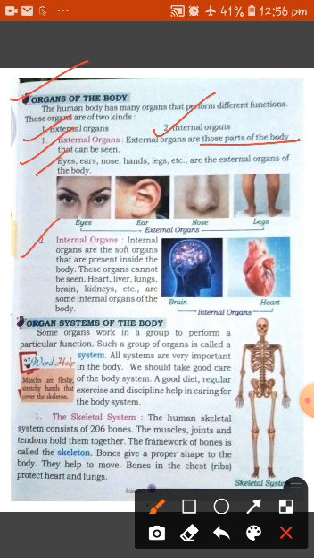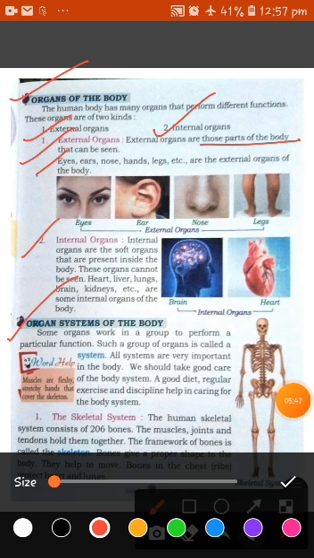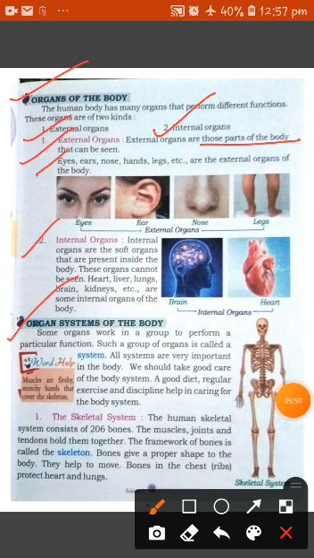Okay, now talking about organ systems of the body. Some organs work in a group to perform a particular function. Such a group of organs is called a system. All systems are very important in the body. We should take care of the body systems. A good diet, regular exercise and discipline may help in caring for the body systems.